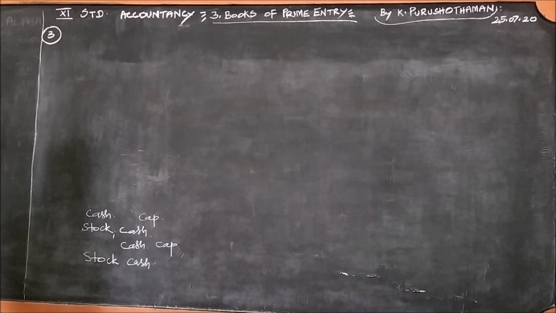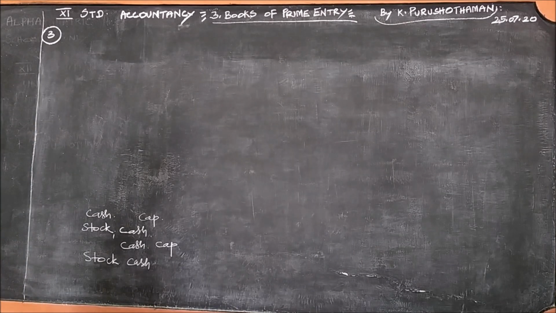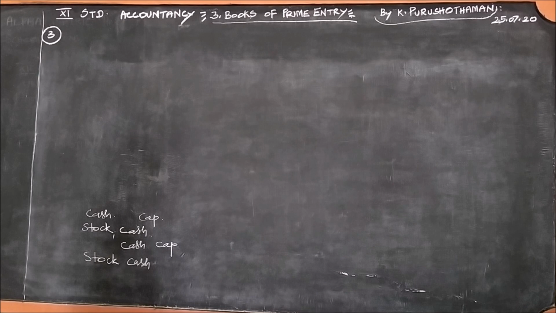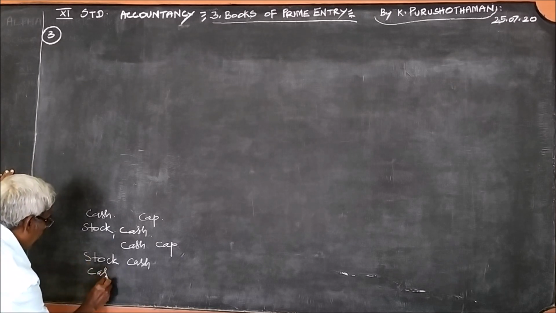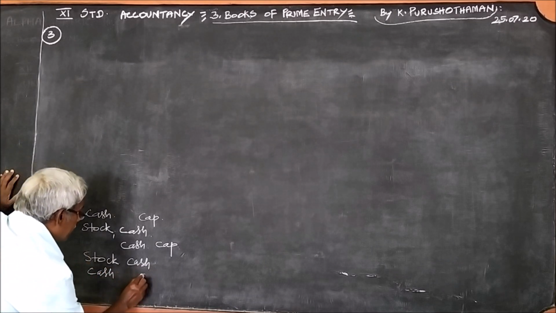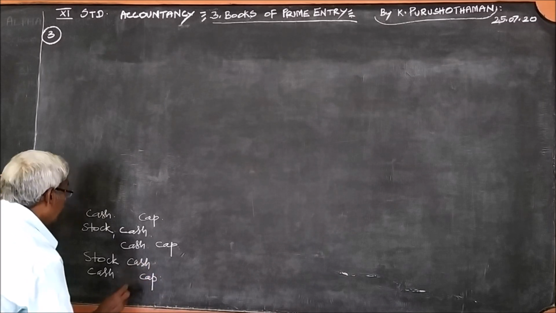And the third one is over. Fourth one is over. Fifth one. Introduced additional capital 10,000. Already he has started business with the 80,000. Now, for want of money, Murugan introduces an additional 10,000. So in that case, cash comes into the business. The other name for this is capital.